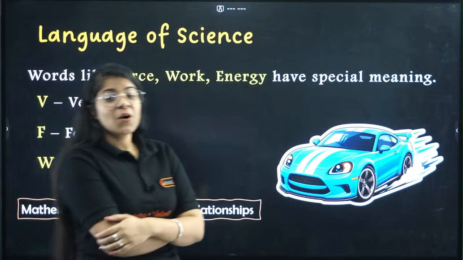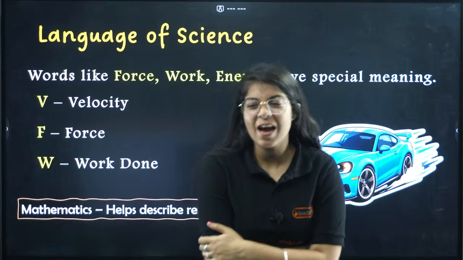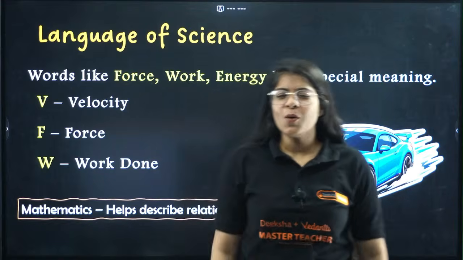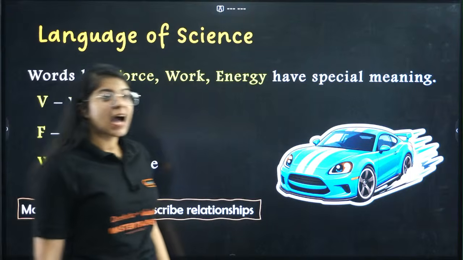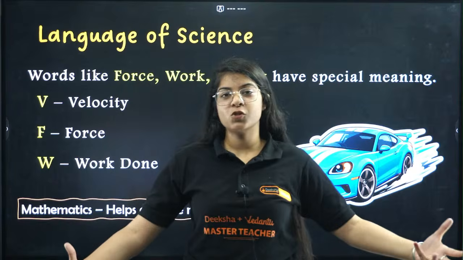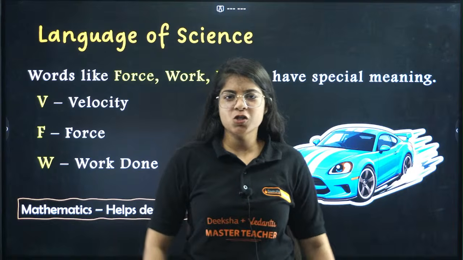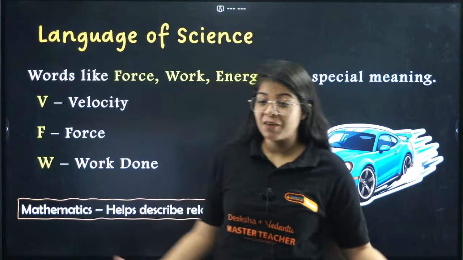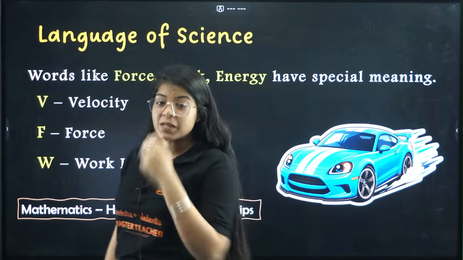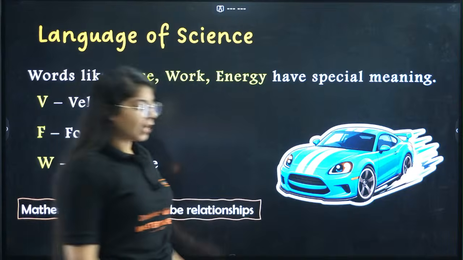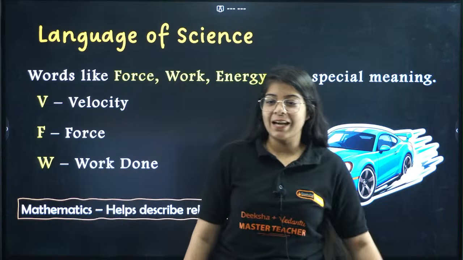Okay. So, just like we all have our native languages, science also has its own language, right? What do I mean by science has its own language? So, see, we use power. So how do you say that guy lifts so heavy weights in the gym? He is so powerful. So the power you talk about is the muscular power. But science has its own meaning of power. It can be used in electricity, it can be used in force, it can be used in classical mechanics, right?